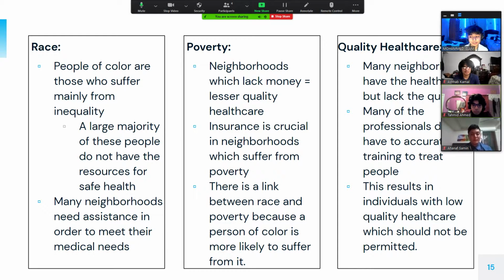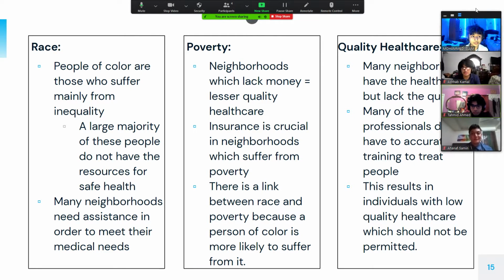And then adding on to that, many neighborhoods need assistance in order to meet their medical needs. Now, moving on, in terms of poverty, neighborhoods which lack money equal lesser quality healthcare. Now, insurance is crucial in neighborhoods which suffer from poverty, and from this, we could draw a link between race and poverty because a person of color is more likely to suffer from it than a person who is white.